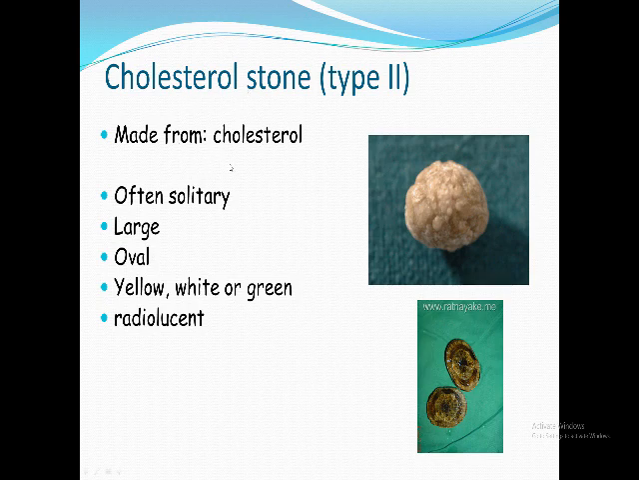Another type is cholesterol type 2. It's formed only from cholesterol, nothing else. Usually it is solitary, not multiple. It is big in size, oval in shape, has a mammillated surface, small nipple-like structures like that. It is radiolucent because it's formed totally from fat, which is cholesterol.